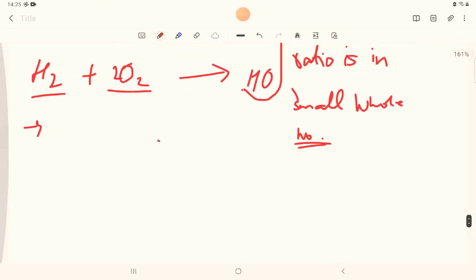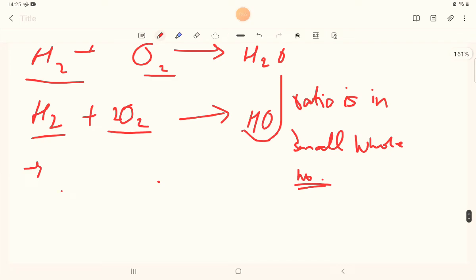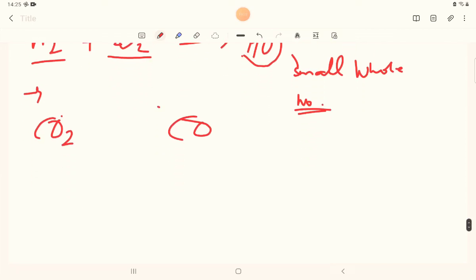Okay, yes. Next, understood? See, let us take another example. CO2 is also formed and CO is also formed. Now let us calculate the weight of it. 12 plus 2 into 16, and this is 12 plus 16.